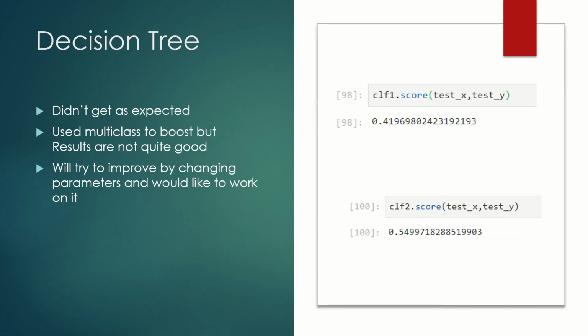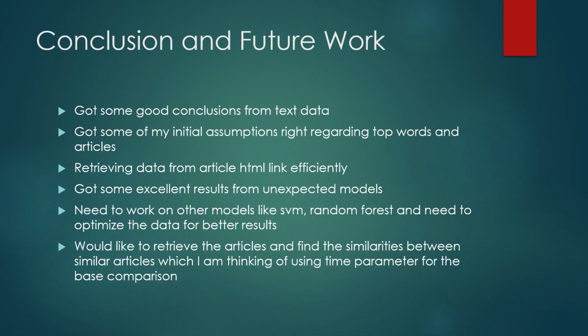But for the decision tree, I didn't expect this. I thought it would be 2 or 3% better than logistic regression, like 96 or 97, but I got around 41%. Then I used multi-class boost and got 55%, but that couldn't work. So I would like to work on this and try to change parameters.